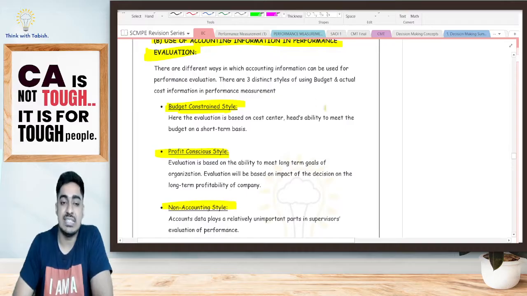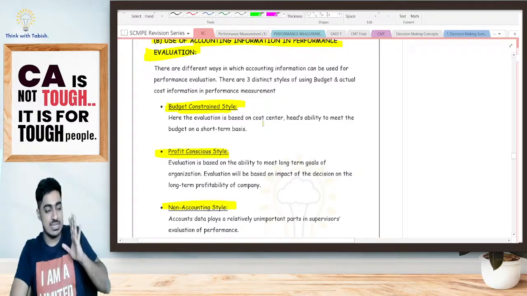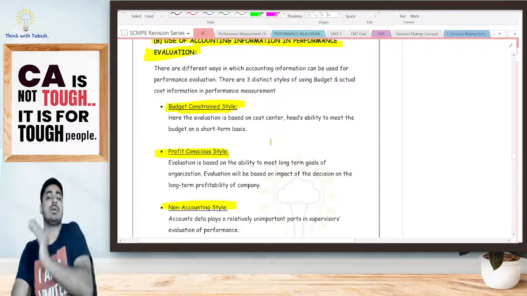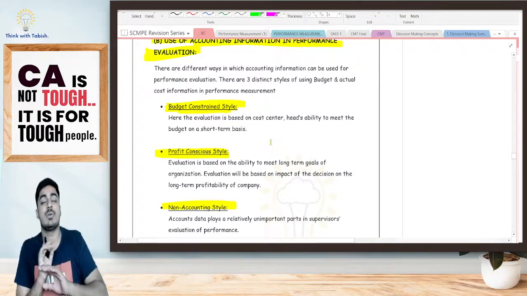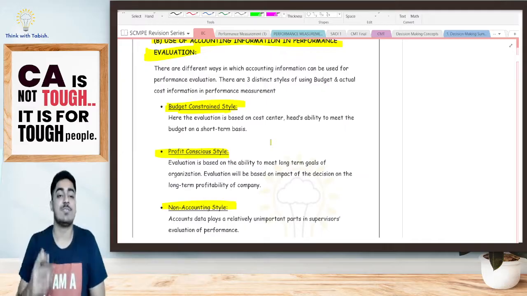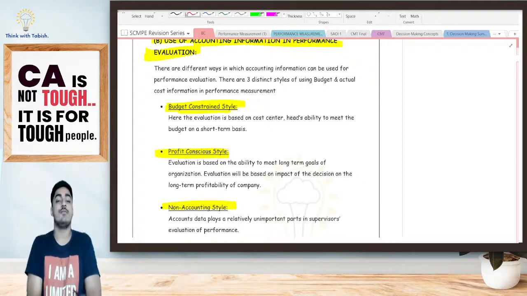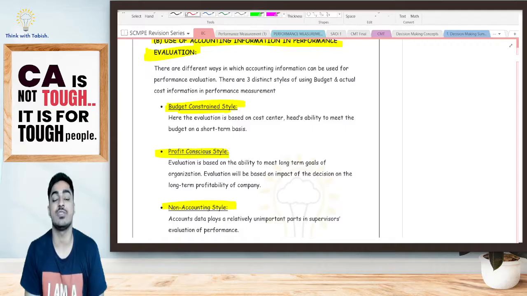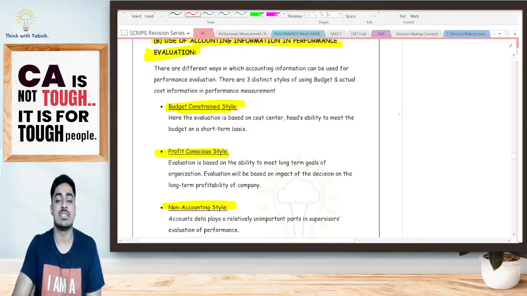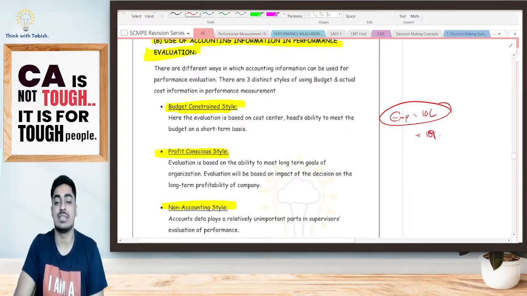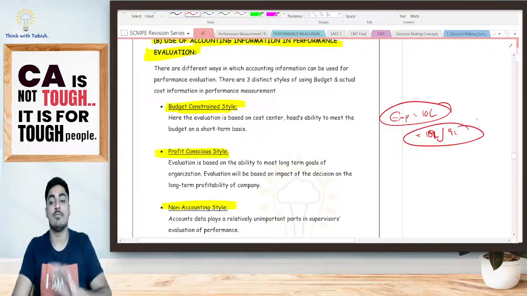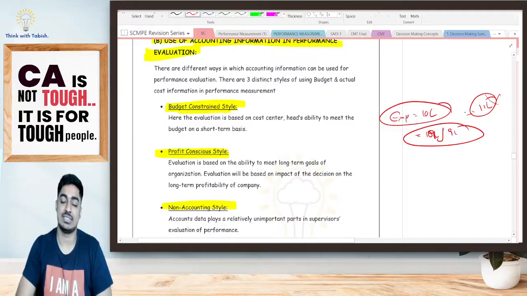What is the budget constrained style telling? Here my evaluation is based on whether I have achieved my budget or not. If I have achieved my budget, well and good. If I have not achieved my budget, bad. As simple as that. Say, for example, for the next 1 year, suppose we are a hotel. We had set a budget telling that for the next 1 year, my expenses are going to be 10 lakh rupees. Now, how will I evaluate? If my actual expense is 10 lakh or less, I will say good. If my actual expenses are more than 10 lakh, I will say bad. This is my budget constraint.